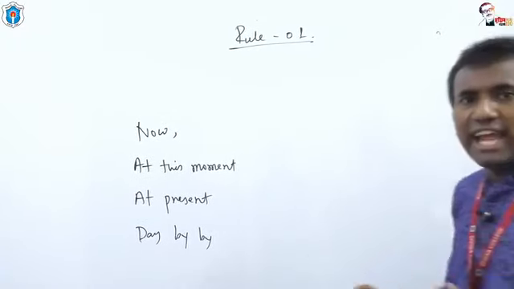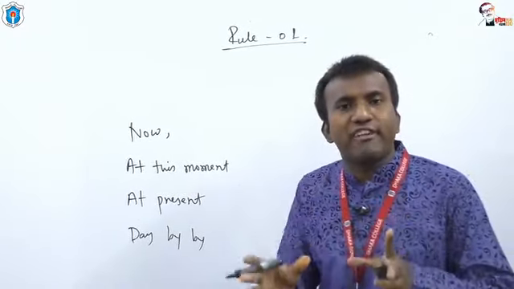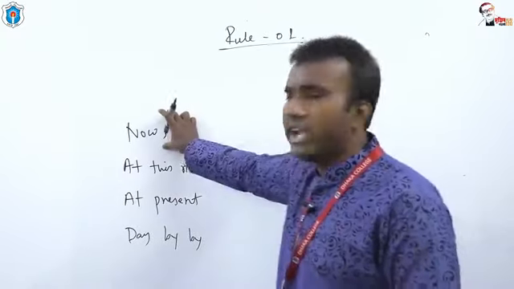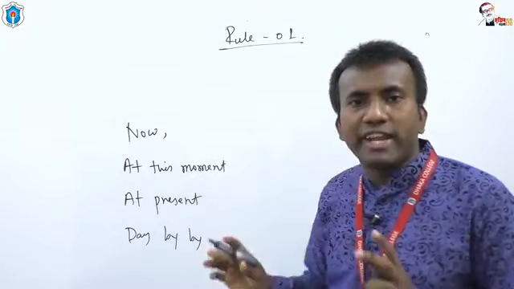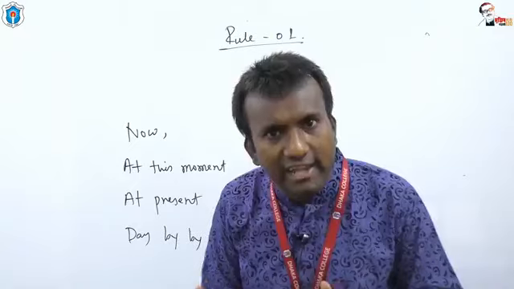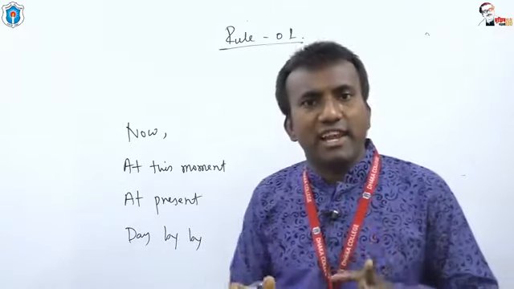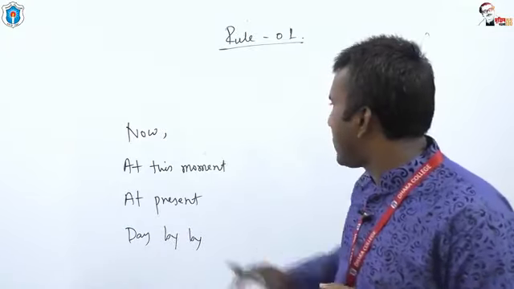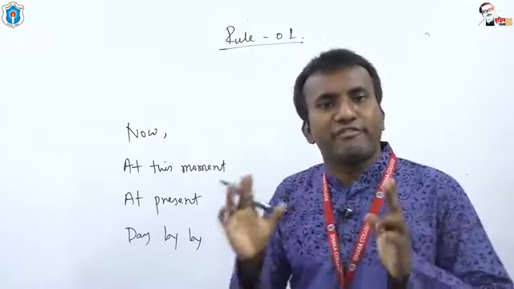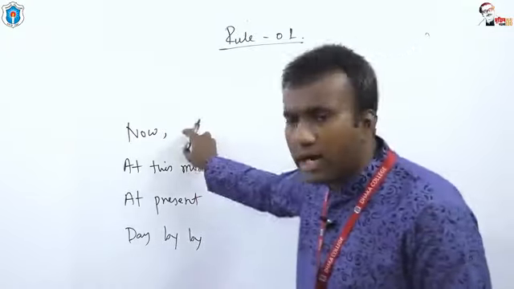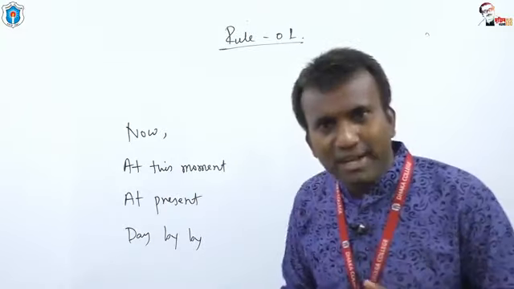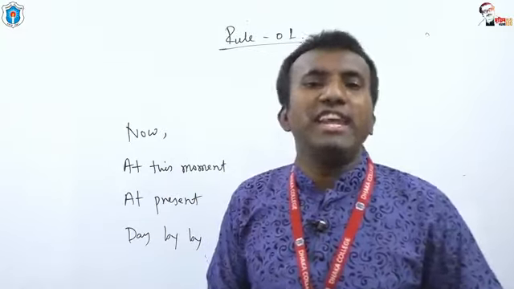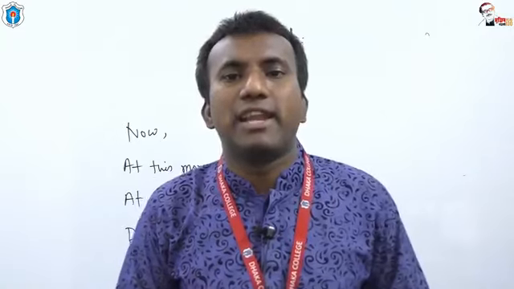If we get any adverb or adverbial phrases, now is an adverb, at this moment is an adverbial phrase, at present is an adverbial phrase, day by day is an adverbial phrase. If we get any adverb or adverbial phrases like now, at this moment, at present, day by day, we need to use present continuous tense.